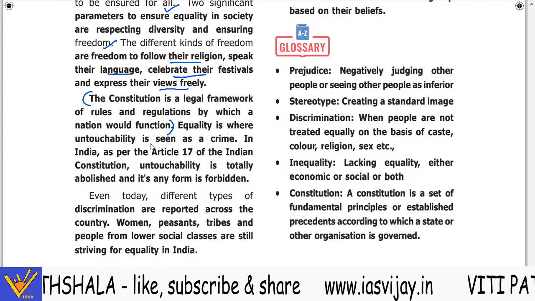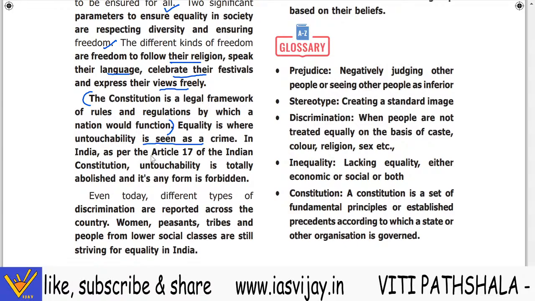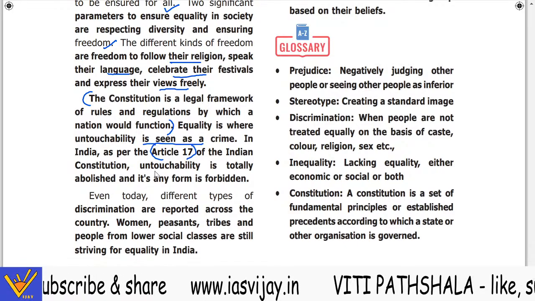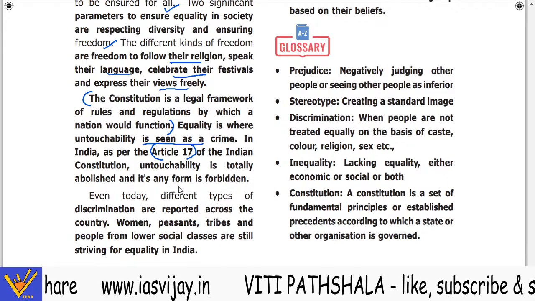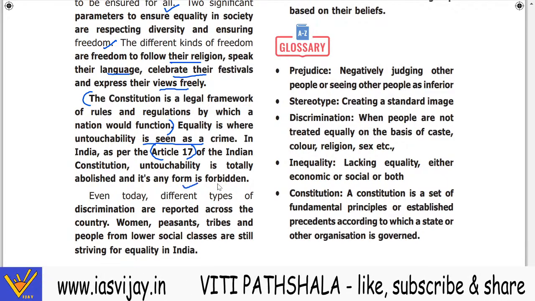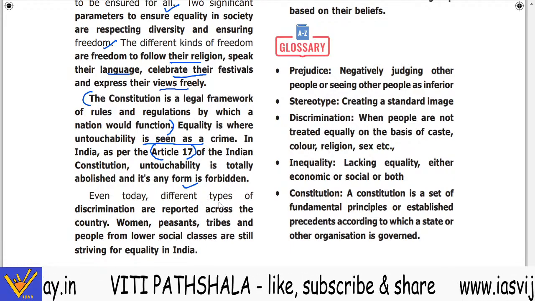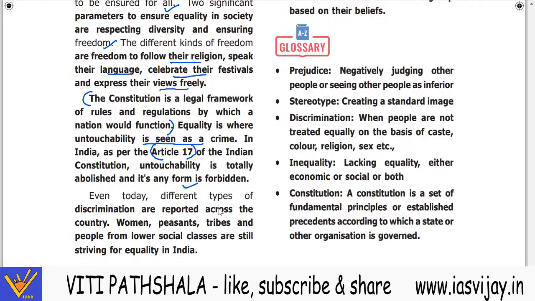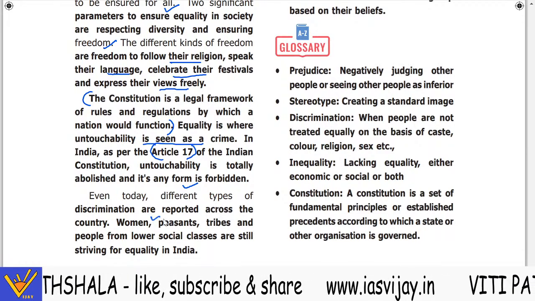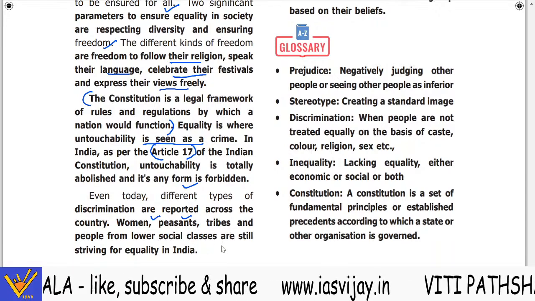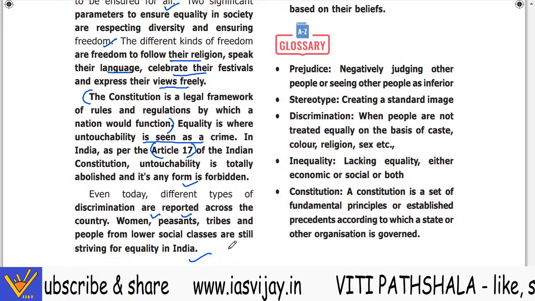Equality: where untouchability is seen, it is a crime. In India, as per Article 17 of the Constitution, untouchability is totally abolished, and any form of it is forbidden. Even today, different types of discrimination are reported across the country. Women, peasants, tribes, and people from lower social classes are still striving for equality in India.